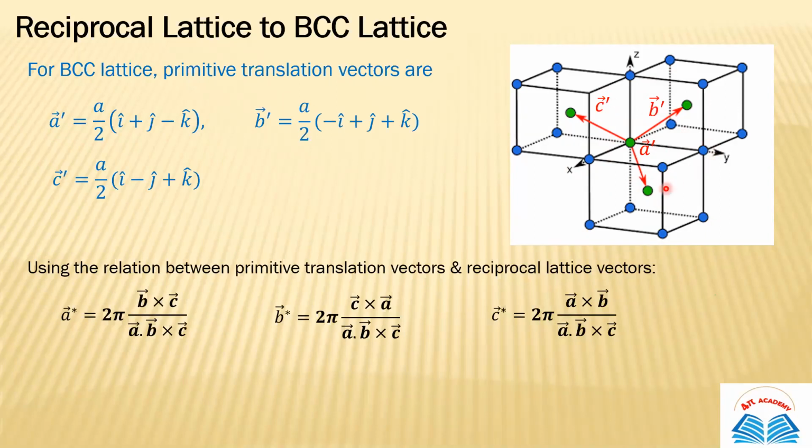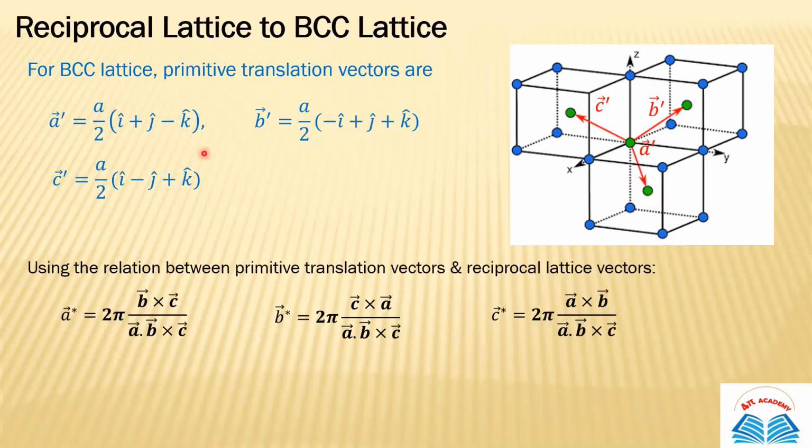So we have to find the coordinates of these points. Let us say this is your vector A dash, this is your vector B dash, and this is your vector C dash. You just find out the vectors of these points, and these are basically the vectors for these particular atoms.